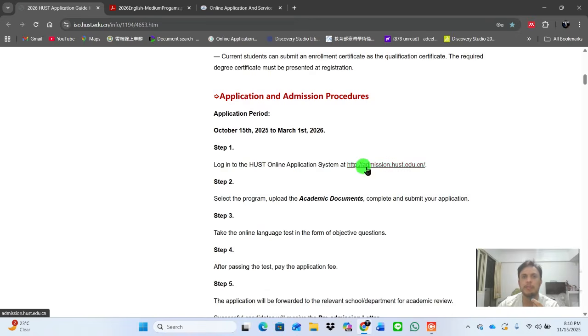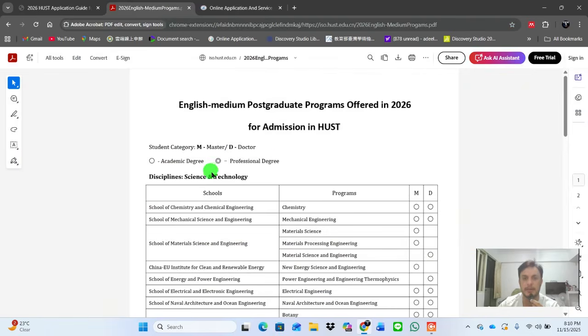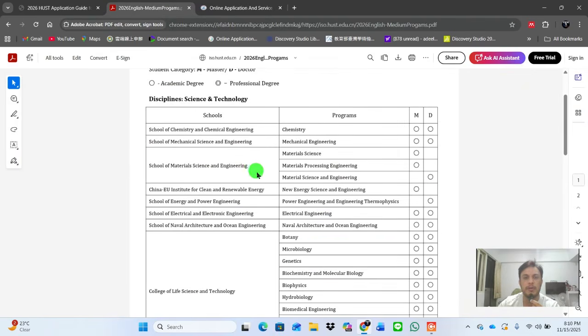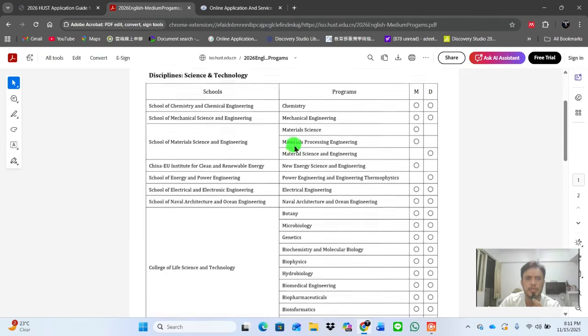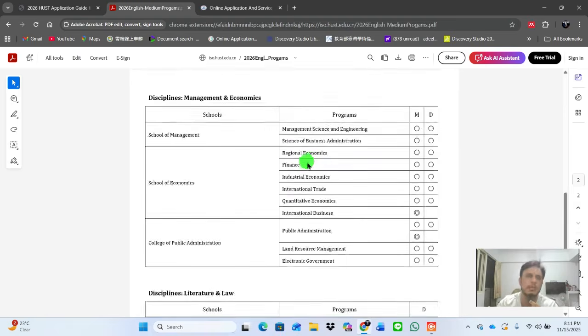Step one, you have to click it here, and then they will show you this page. Before going to this page, these are the programs for master and PhD. They mention what kind of degree program you can apply for, like the school of chemistry, this one is for master and this one is for doctor. They are mentioned under schools and programs. You can look here, there are a lot of programs that you can apply for.